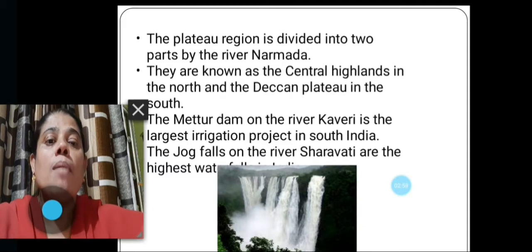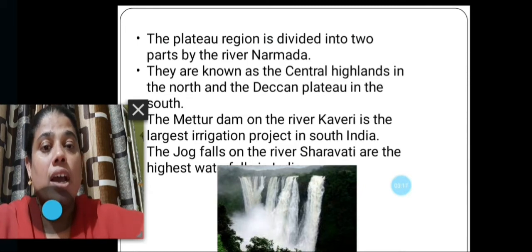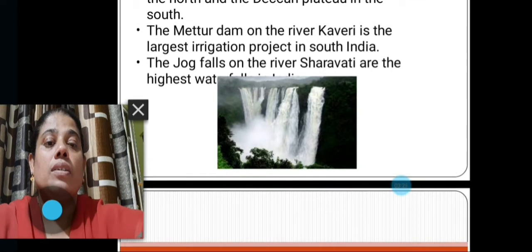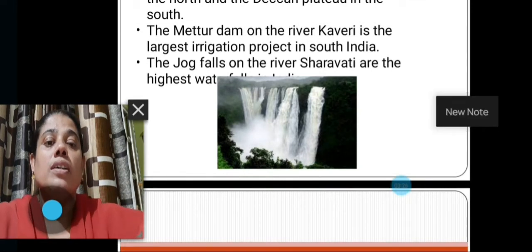The Mettur Dam on the river Kaveri is the largest irrigation project in South India. The Jog Falls on the river Sharavati are the highest waterfall in India. You can see the picture. This is the picture of Jog Falls.